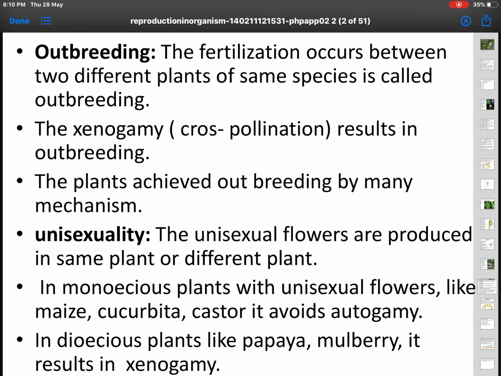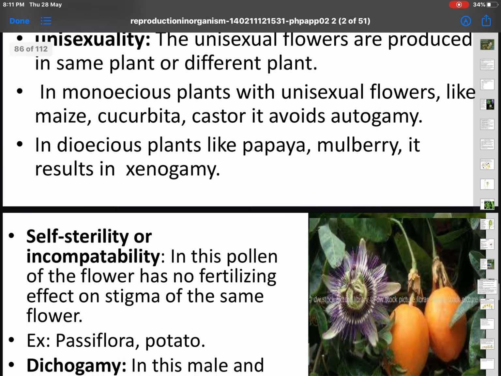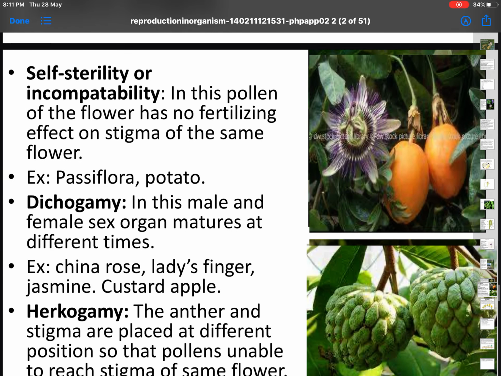The other one is outbreeding. When fertilization occurs between two different plants of the same species, it's called outbreeding. Xenogamy, or cross-pollination, results in outbreeding. Plants achieve outbreeding by many mechanisms. First, unisexuality. Unisexual flowers are produced in the same plant or in different plants. In monoecious plants with unisexual flowers, like maize, cucurbita, and castor, it avoids autogamy. Whereas in dioecious plants like papaya and mulberry, it results in xenogamy.